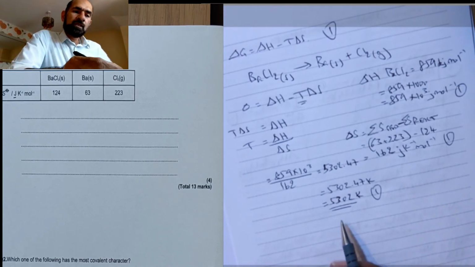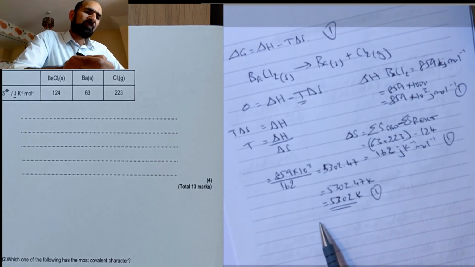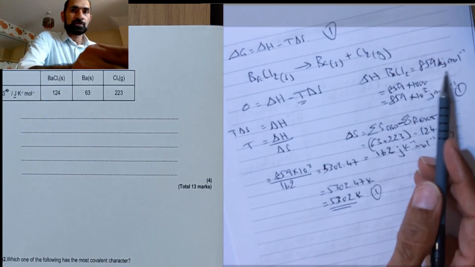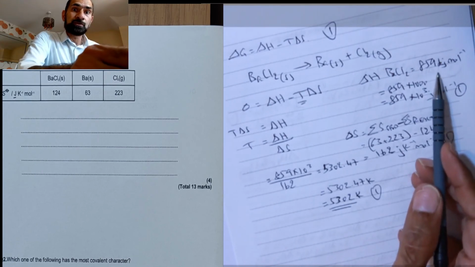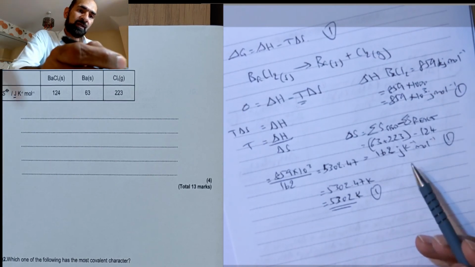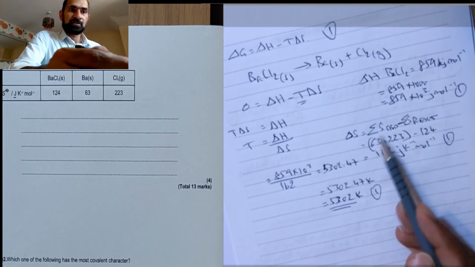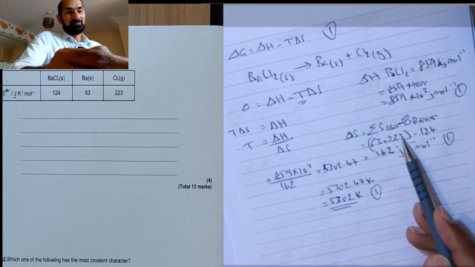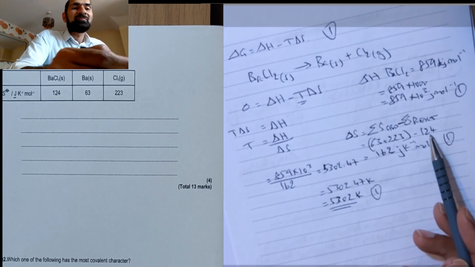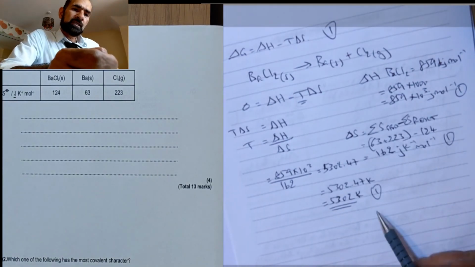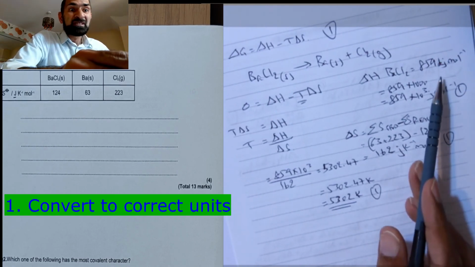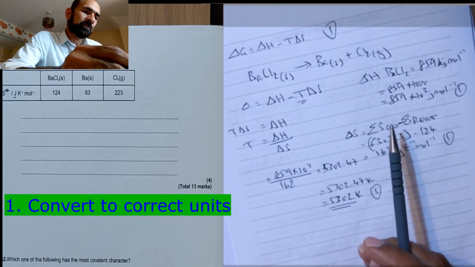So where students go wrong is a major problem. I've seen it so many times: they forget to change the kilojoules to joules. That needs to be changed to joules. Major issue, I see it so many times, so make sure you're not one of them. Then there's products minus reactants, and silly things like not adding these together, or making a mathematical error here. So that's 4 marks. I think the main mistake is over there, not changing the kilojoules to joules.